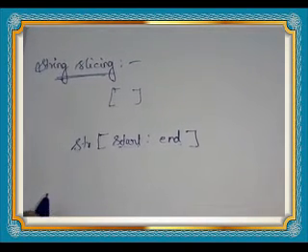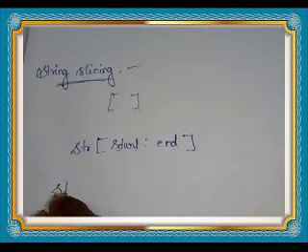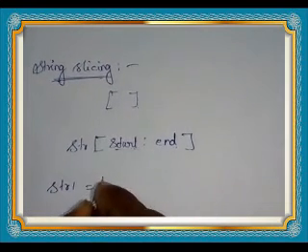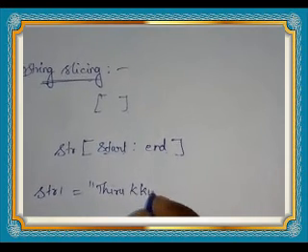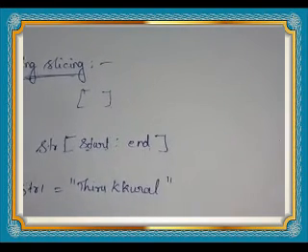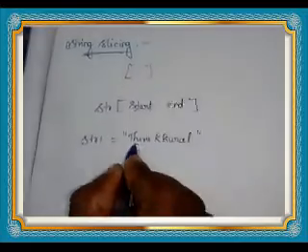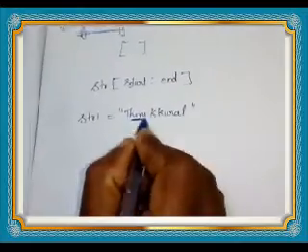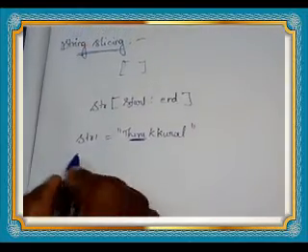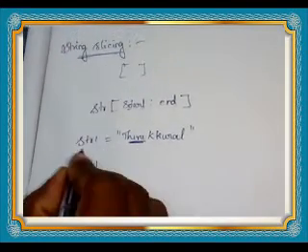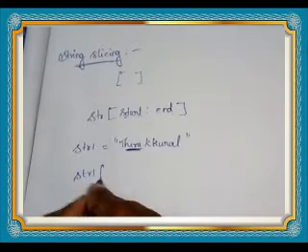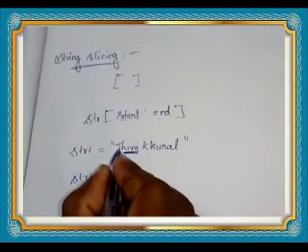Okay. Then see here one example. str1 equal to Tirukural. See here, I want to take this much of string from this string. So how can we write it? str1 of, what is the index value of this one?